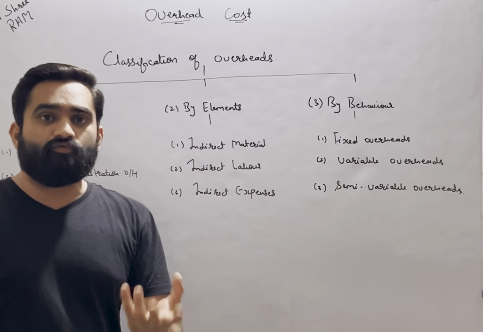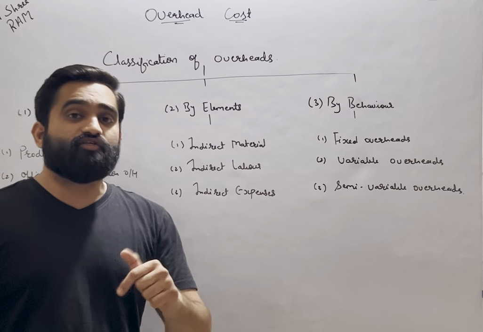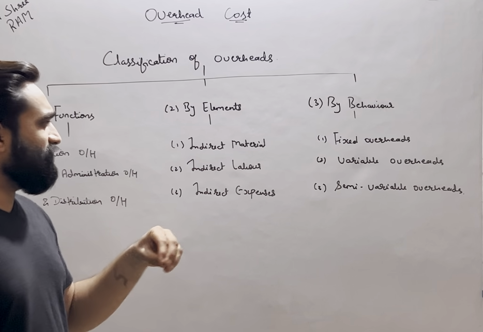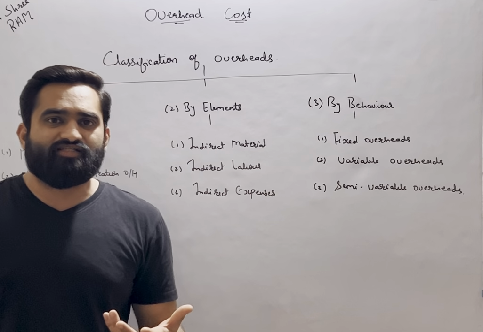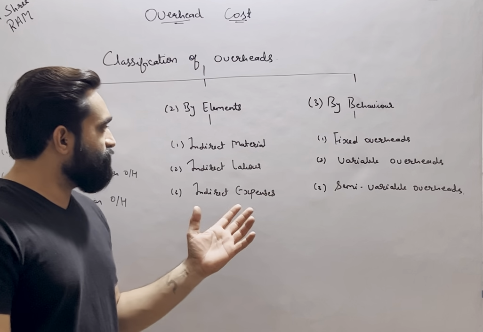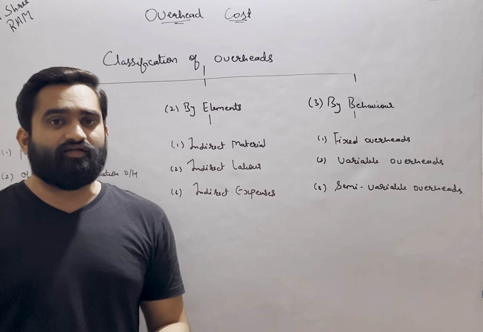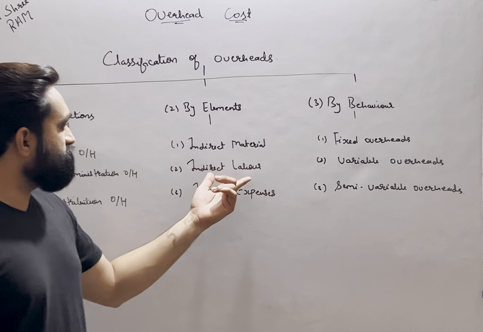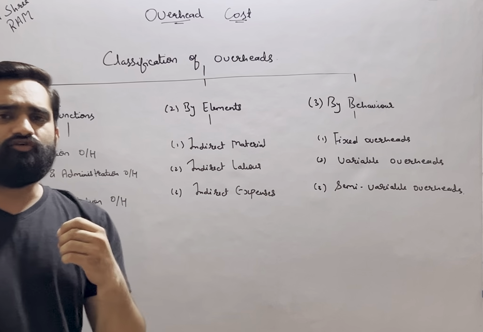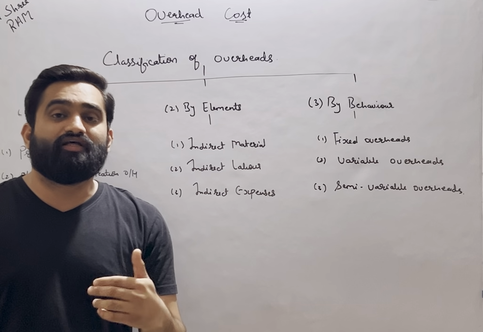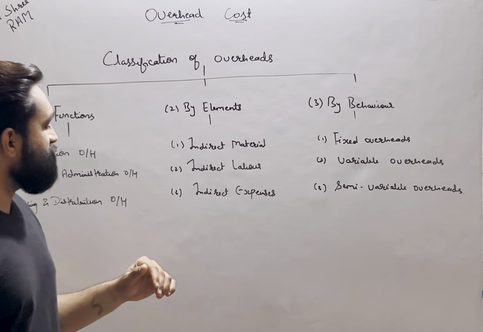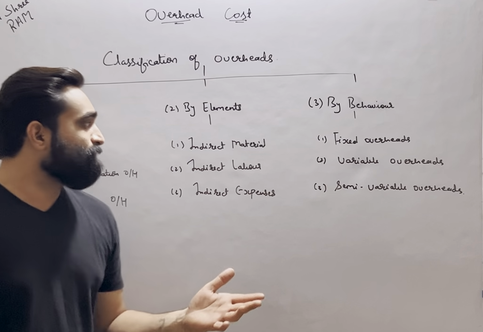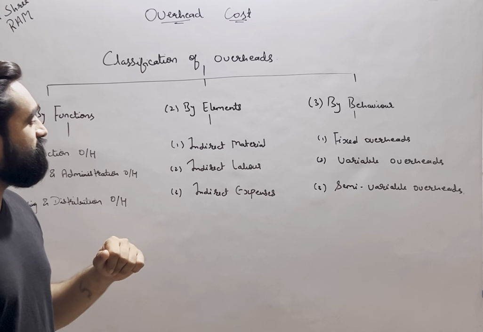The material which does not become a part of your finished product but is used so that your product can be manufactured. Then there is indirect labor. Any labor who is not actively participating in production, for example, a factory watchman. Whatever wages you provide to that particular labor fall into the category of indirect labor. Then you may have a delivery van driver, that can also be an example. Then there are certain indirect expenses, whatever other indirect expenses that we incur here. So this is the classification based on the elements.